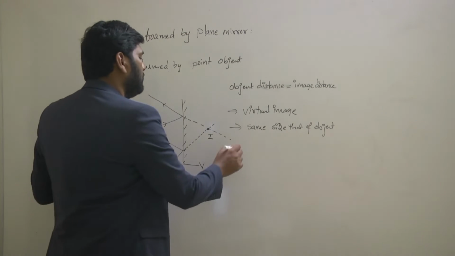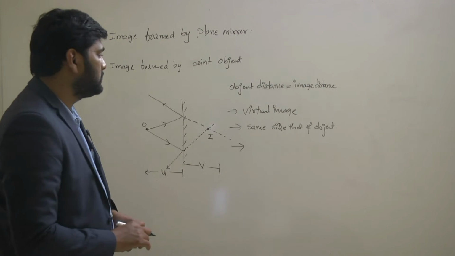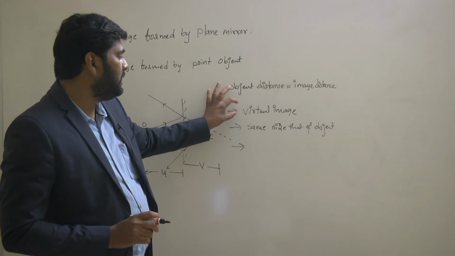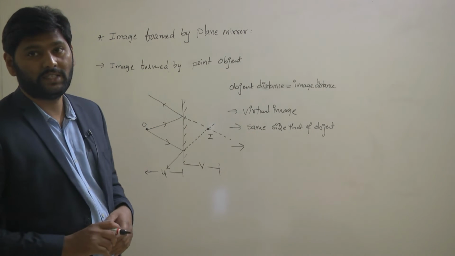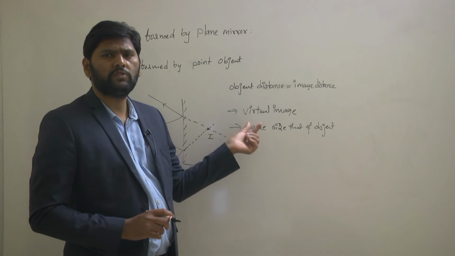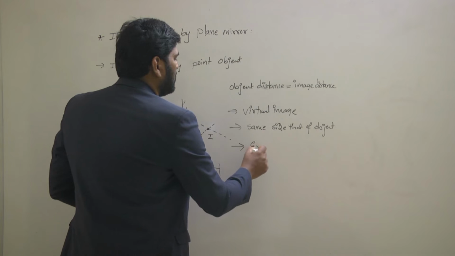Next, one more nature you need to present: inverted or erect. I'll tell one secret: every virtual image is an erect image. Understand? That is a very big secret. Every virtual image is an erect image, so it is also an erect image.